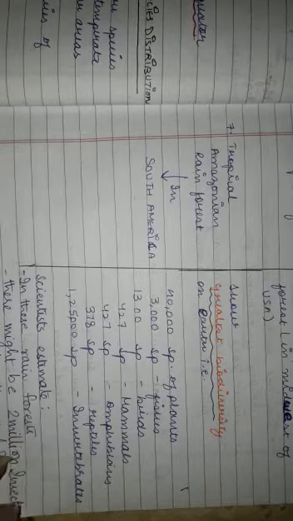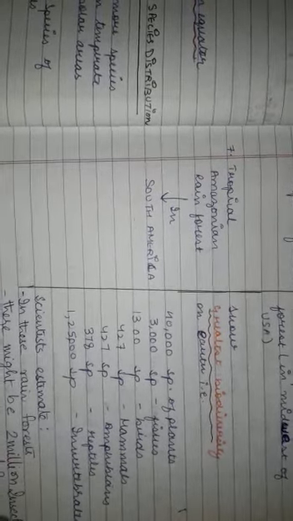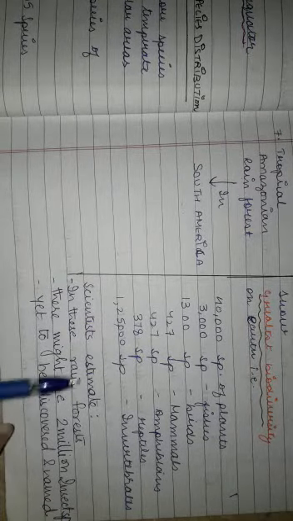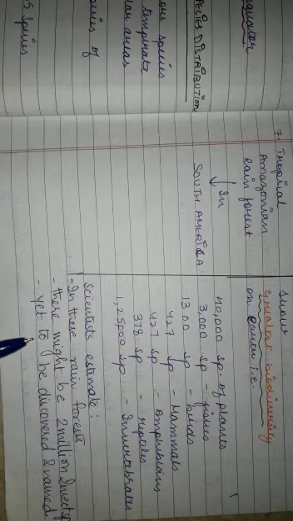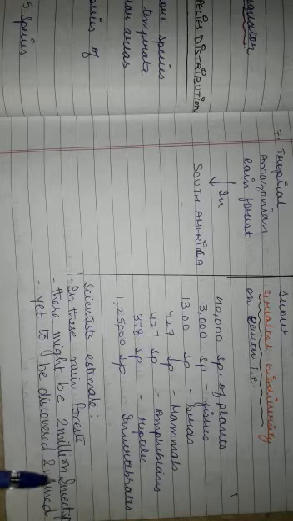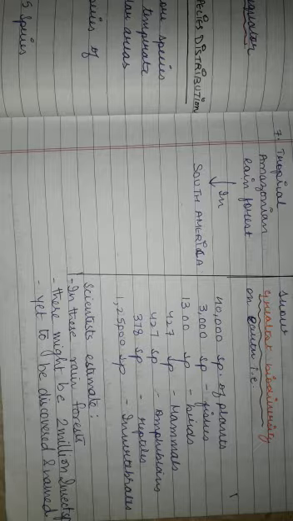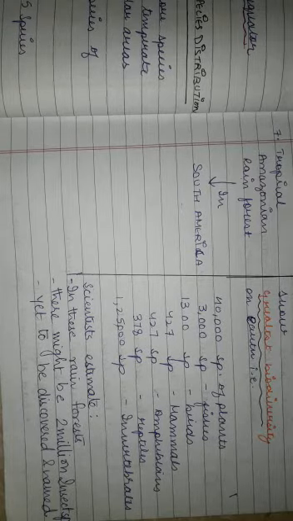This is the data as given in NCERT, which you should remember. And the scientists have estimated that in these rainforests there might be 2 million insect species which are yet to be discovered and named. So 2 million insect species are still to be discovered and given a name.